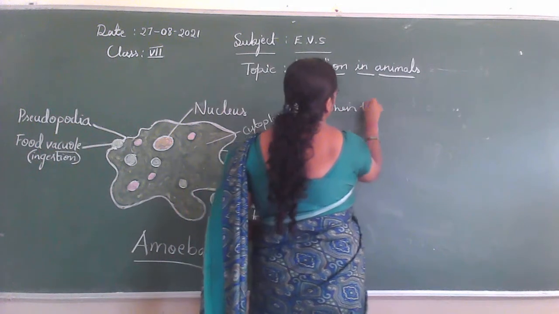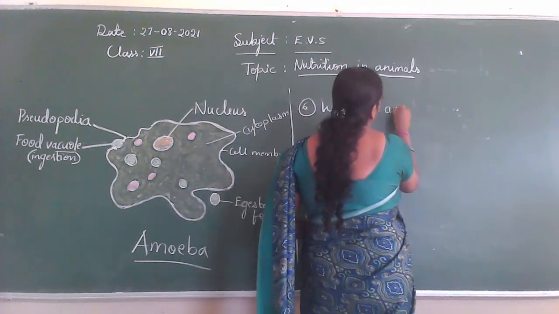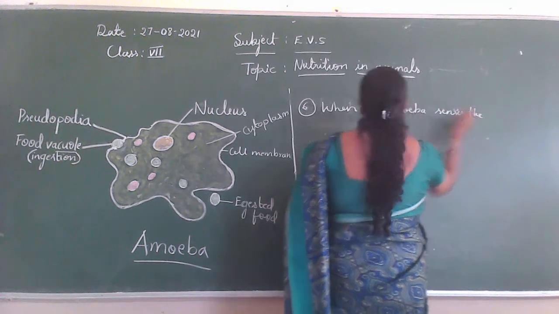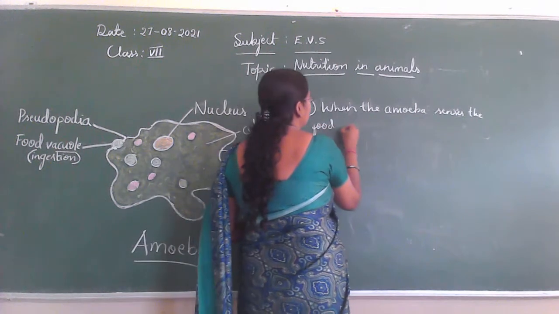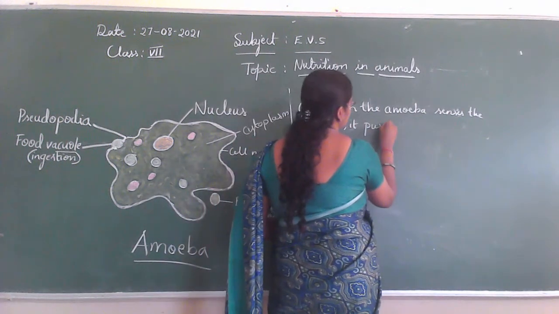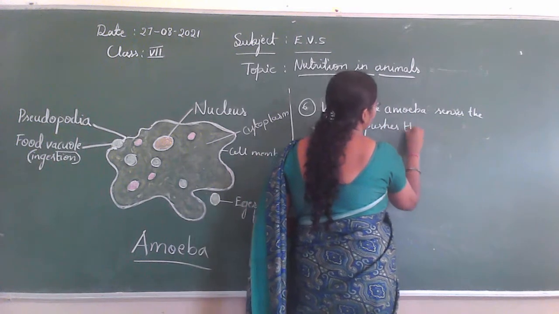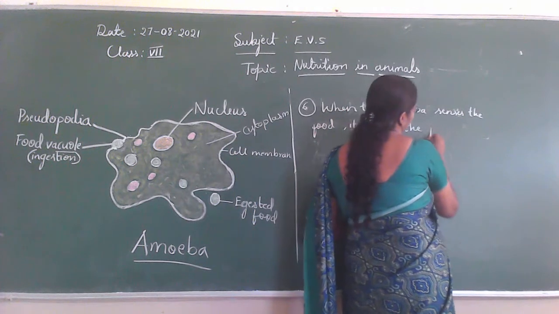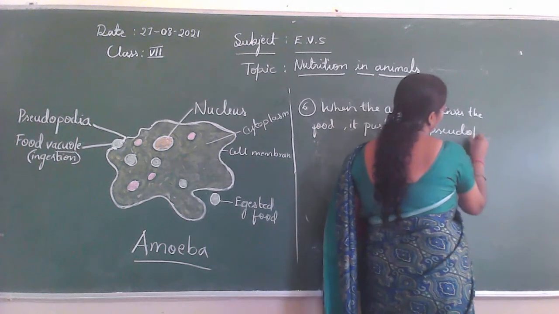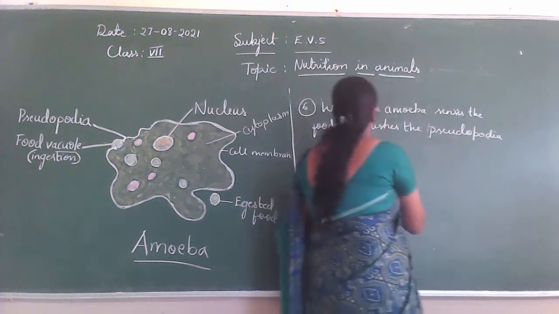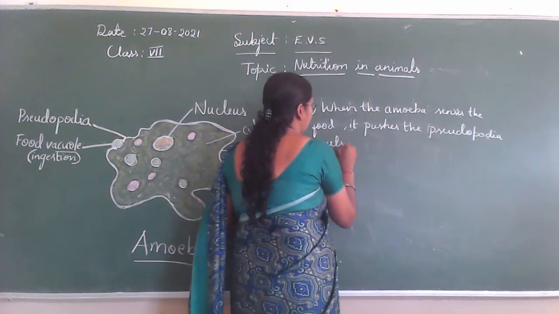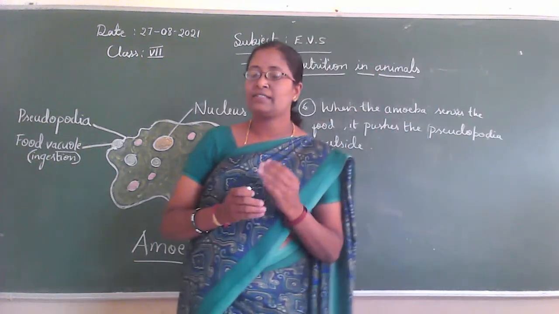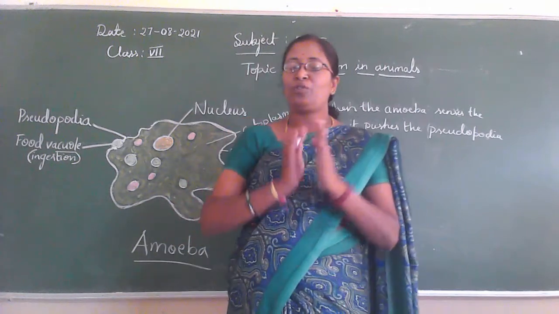When the amoeba senses the food, it pushes the pseudopodia outside, and the pseudopodia goes around the food vacuole, the food particles.